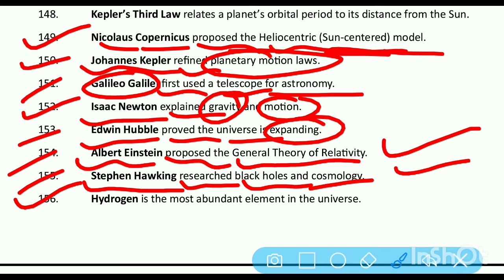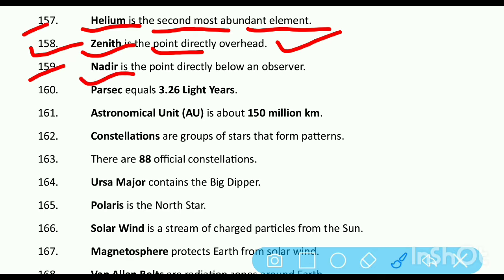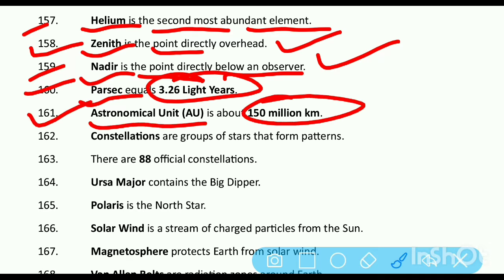The most abundant element in the universe is hydrogen. Helium is the second most abundant element in the universe. Zenith is the point directly overhead. Nadir is the point directly below an observer. A parsec is equal to 3.26 light years. An astronomical unit is about 150 million kilometers.